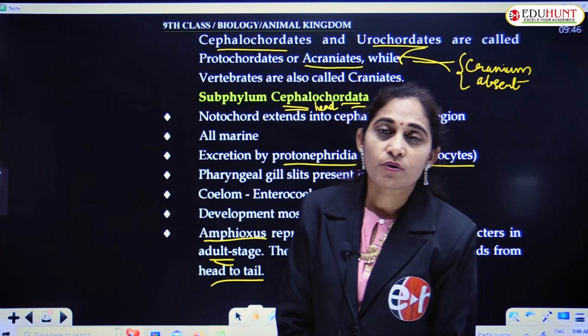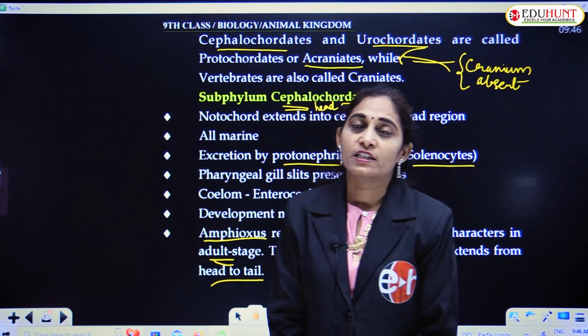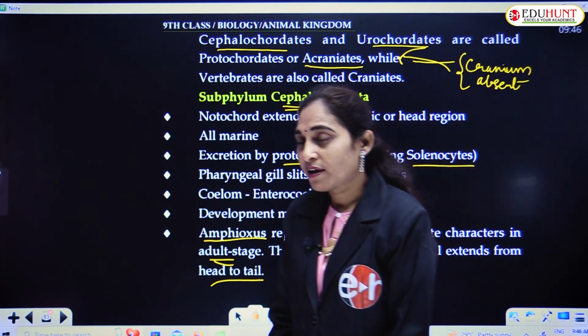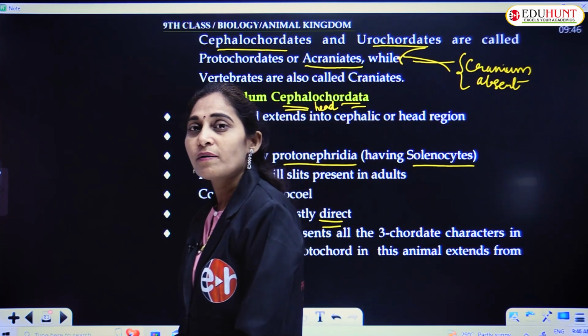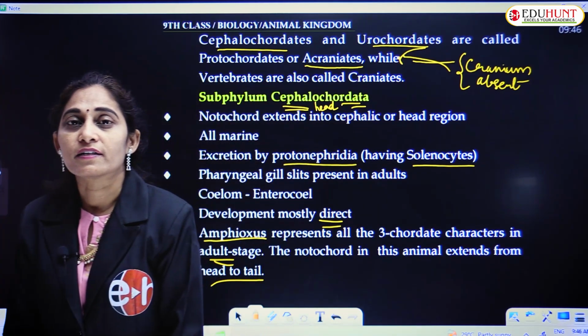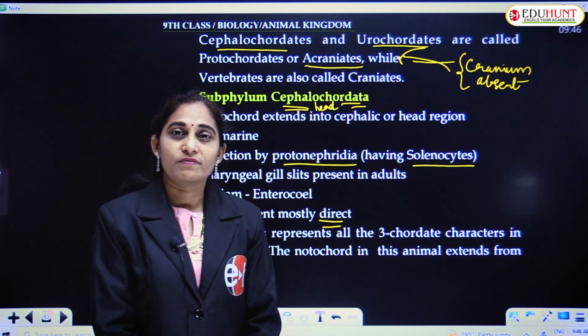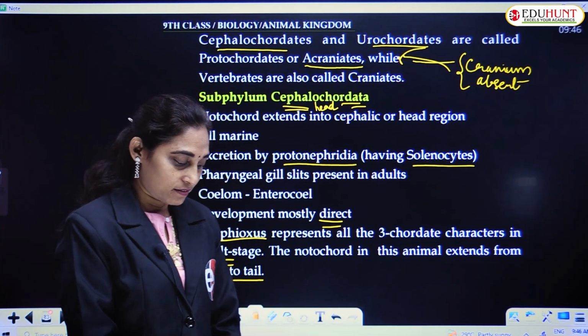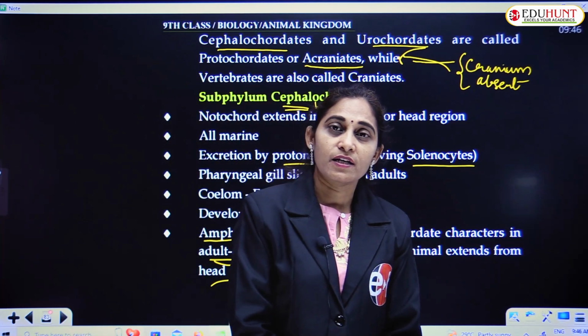They do not possess the cranium in the head, and that is why they are separated from the vertebrate type of chordates.